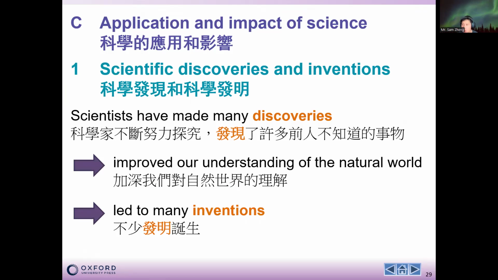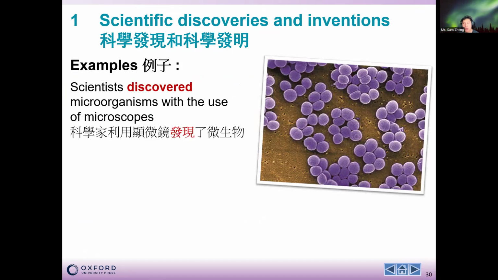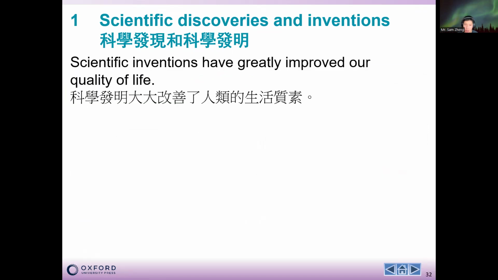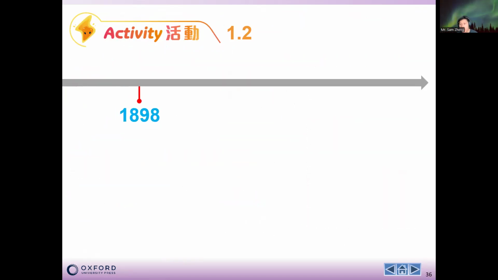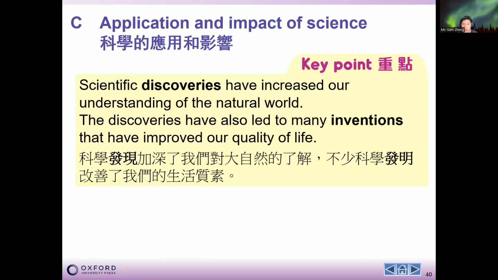Now, we have a lot of discoveries and a lot of inventions. Normally, once we discover something, we will invent something. For example, we discover the bacteria, and we make something new, for example, maybe we make drugs. So in this case, we have already gone through this path.